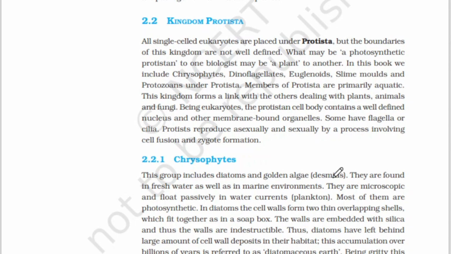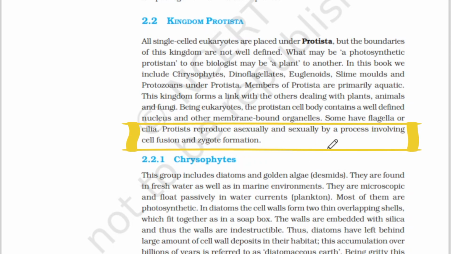In Kingdom Monera, we do not have all this. So, being eukaryotes, the protist cell body contains a well-defined nucleus, meaning the nucleus is surrounded by a proper membrane, and also other membrane-bound organelles, whereas membrane-bound organelles are completely absent in the prokaryotic cell. Some have flagella or cilia. Flagella and cilia help in movement.